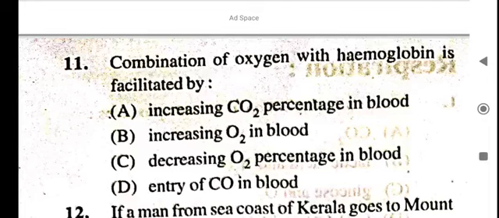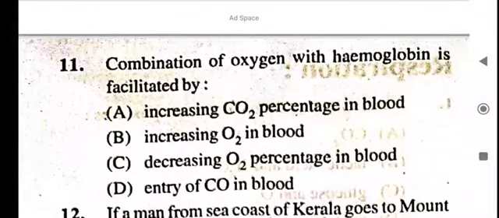Increasing CO2 percentage in blood, increasing O2 in blood, decreasing O2 percentage in blood, entry of CO in blood. Combination of oxygen with hemoglobin is facilitated by increasing O2 in blood. Next question.